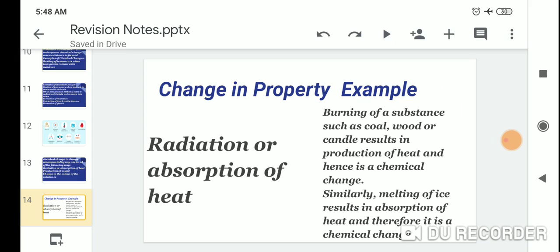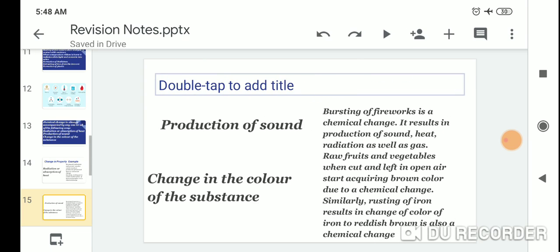Example: radiation or absorption of heat. Burning of substances such as coal, wood or candles results in production of heat and hence is a chemical change. Similarly, melting of ice results in the absorption of heat. Production of sound: bursting of a firework is a chemical change, as it results in the production of sound.